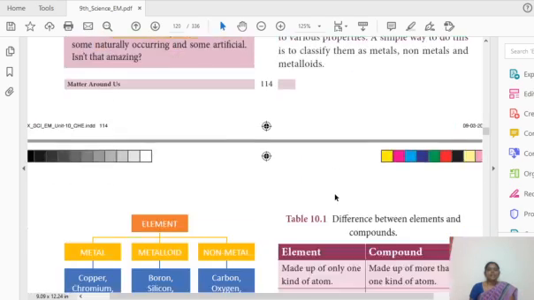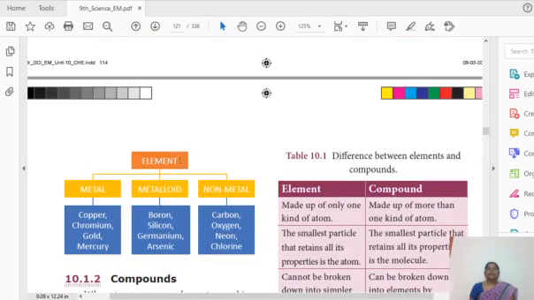Okay. So next we are going to discuss elements. So elements are classified into 3 types: metal, metalloid and non-metal. Those things are discussed elaborately in the following lessons. So here I will just tell the examples only. Okay, metal, metalloid and non-metal.